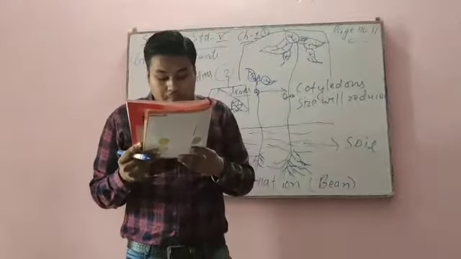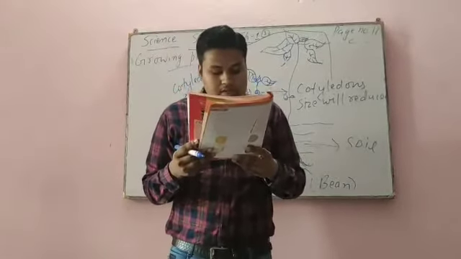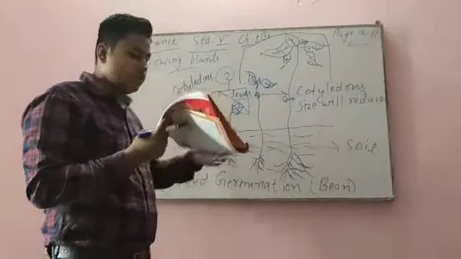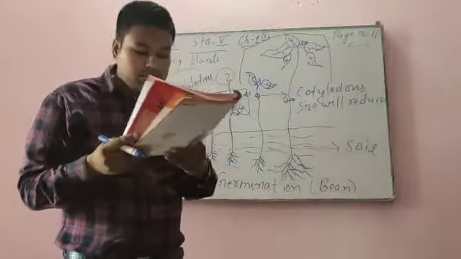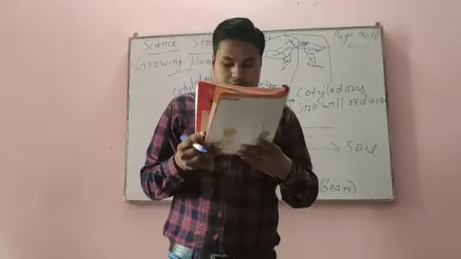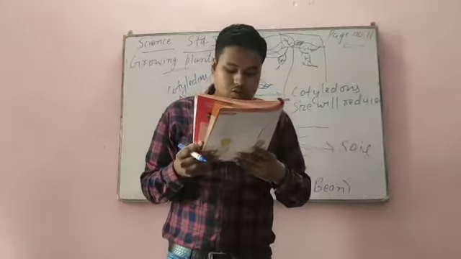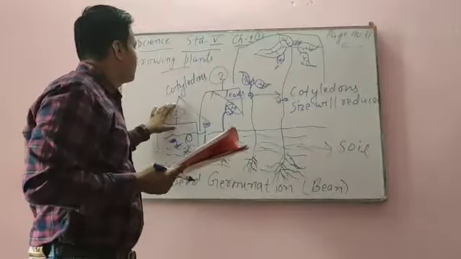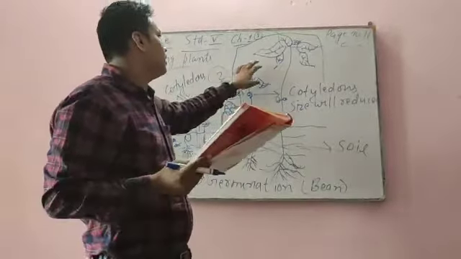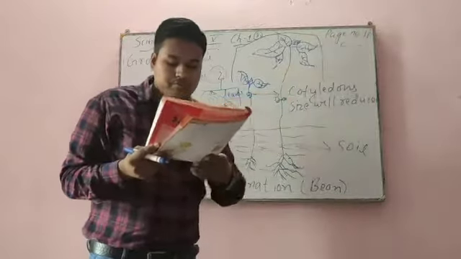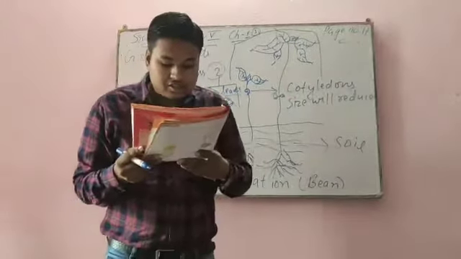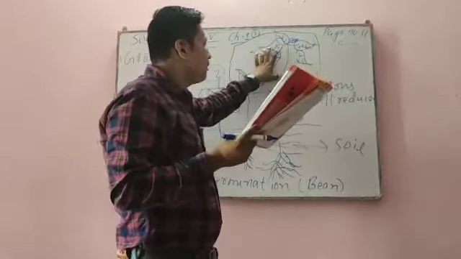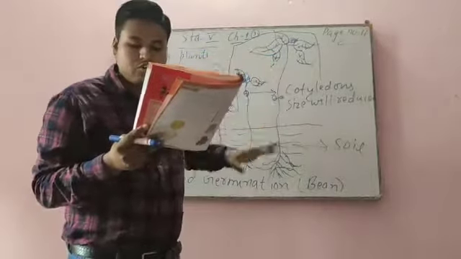Now next, the shoot of the plant develops and grows towards light. The down part is roots and the upper part is shoots. It grows along with the sunlight. The cotyledons provide the seedling with the food essential for its growth in the initial stages. These are all initial stages: this is the first stage, then this is the second stage, and this is the final stage where the fruits grow. Once leaves develop, the plant is able to make its own food. You can see now the leaves develop. Now this plant is able to make its own food.